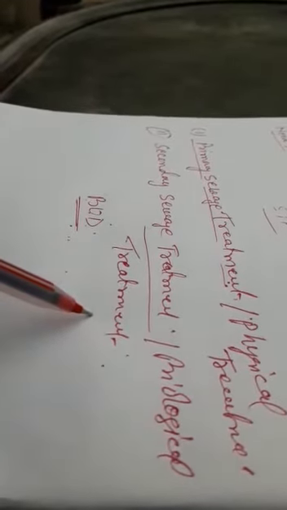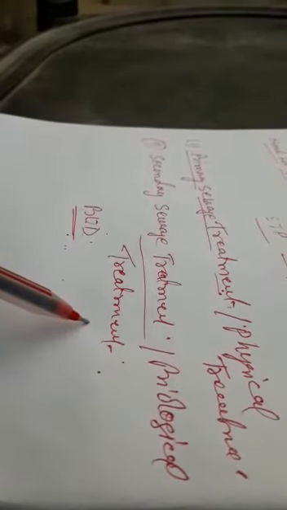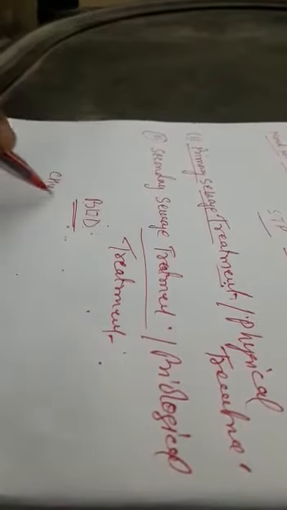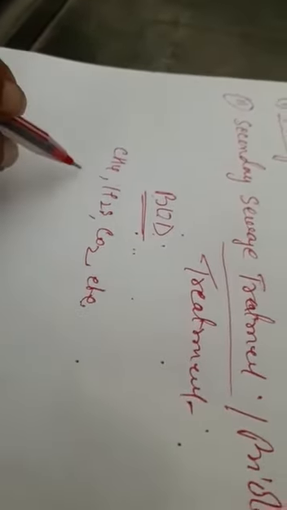They digest the organic mass as well as the aerobic microbes, including bacteria and fungi, of the sludge. During digestion, a mixture of gases like CH4, H2S, CO2, etc. are produced. These gases form biogas, which is used as a source of energy because it is inflammable.